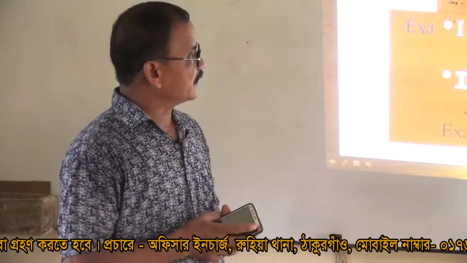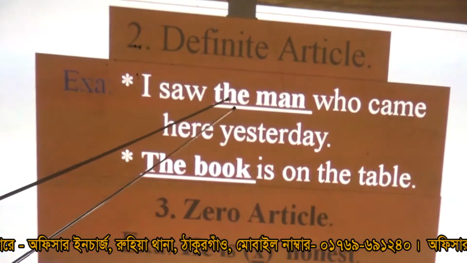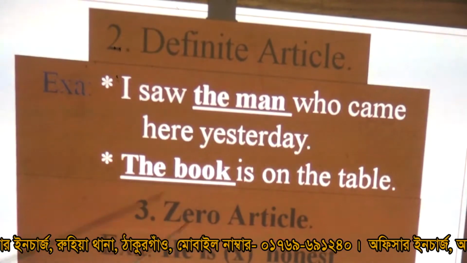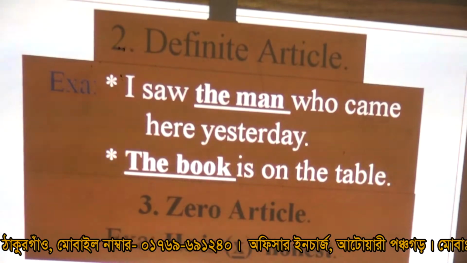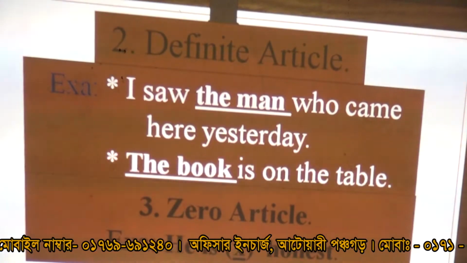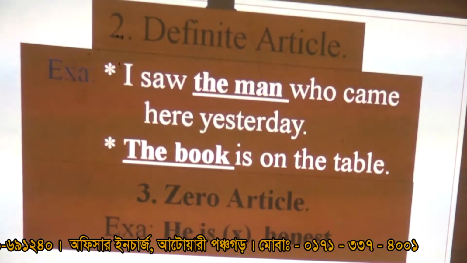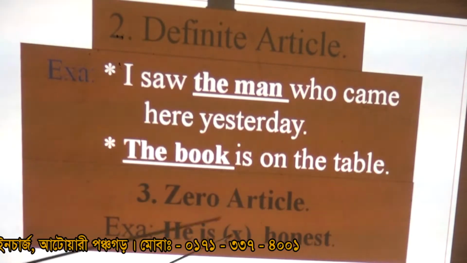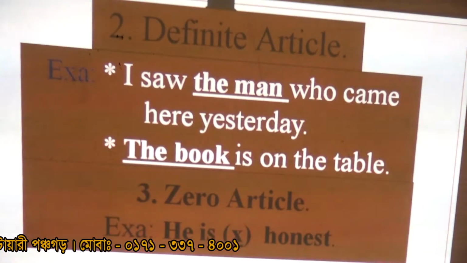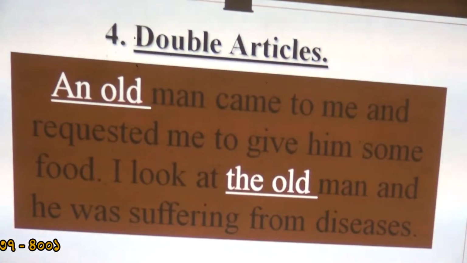Number 2, definite article. I saw the man who came here yesterday. The book is on the table. Here is the man, that means I know the man who came here yesterday. It indicates the man. And the book, just like the pen on the table. Here it indicates the man and the book, so it is a definite article. A definite article means it specifies the person or thing.